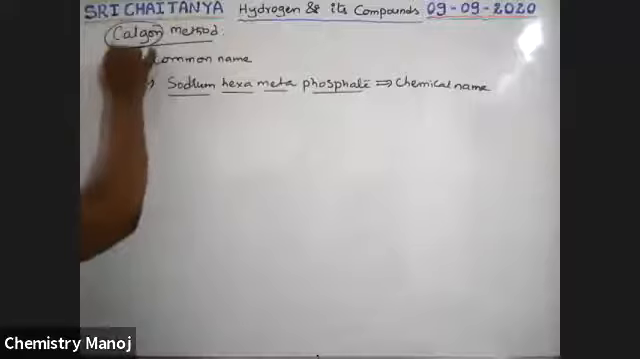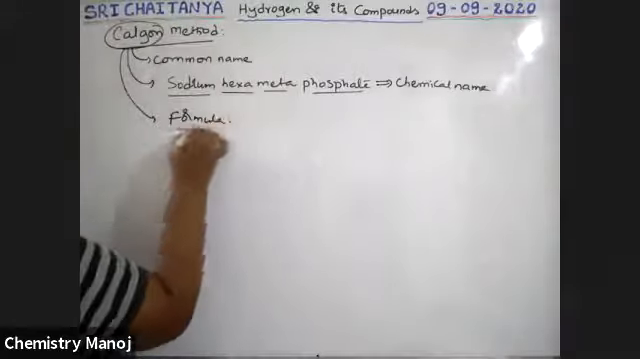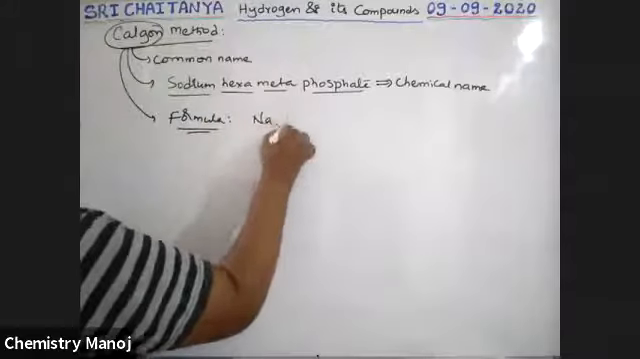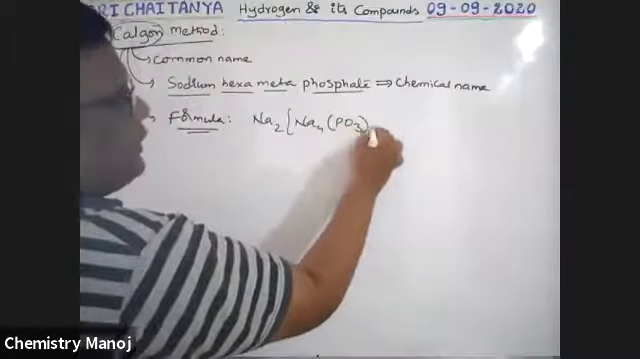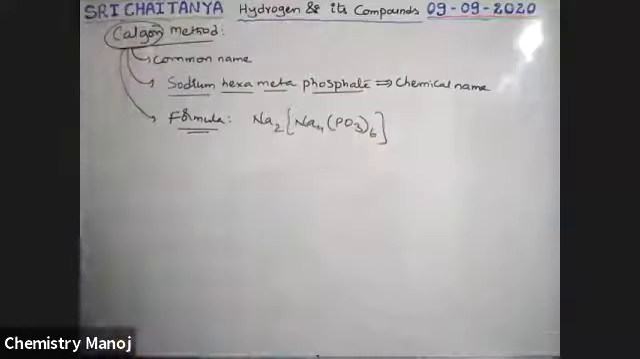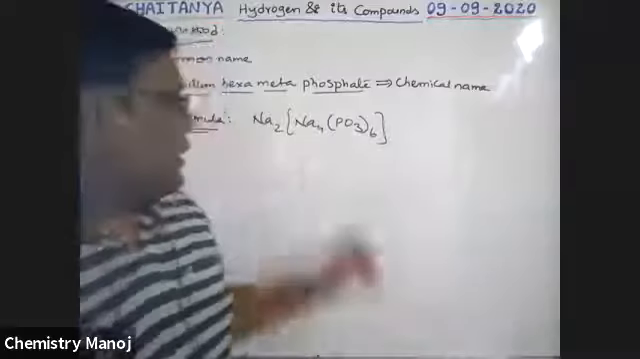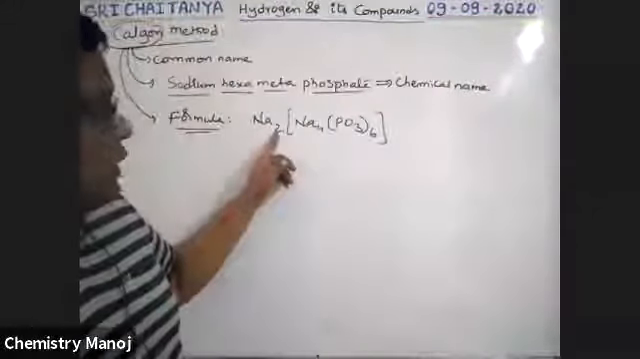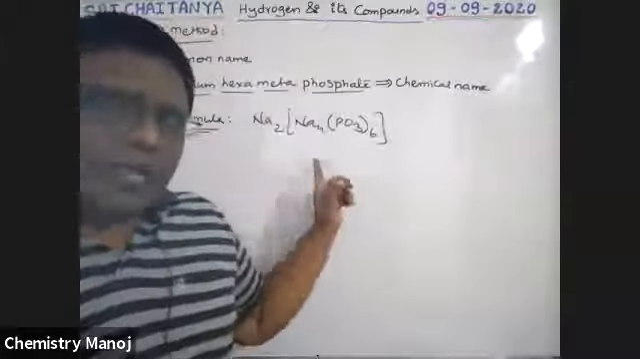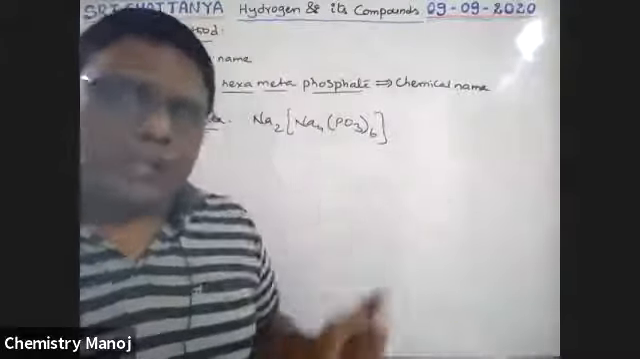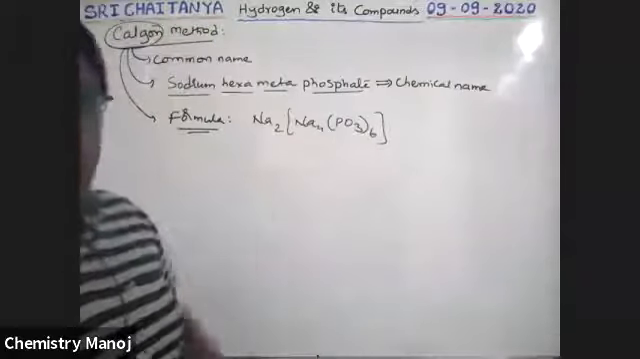Now, what is its formula? Formula is Na2[Na4(PO3)6]. It is the formula, boys. It is a complex salt. Na2, see, boys, outside 2 sodiums, inside 4 sodiums. Many times asked, which of the following is Calgon? That is Na2[Na4(PO3)6].